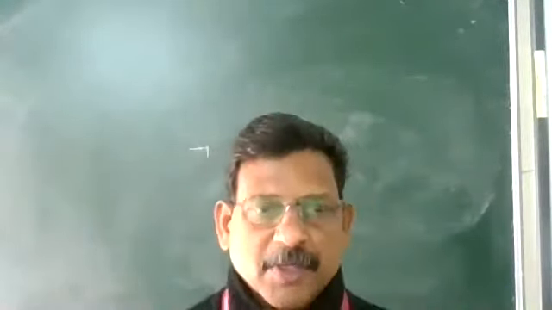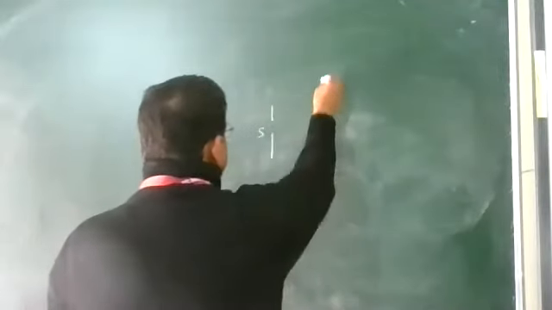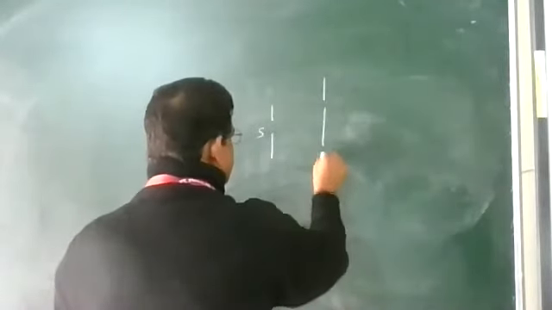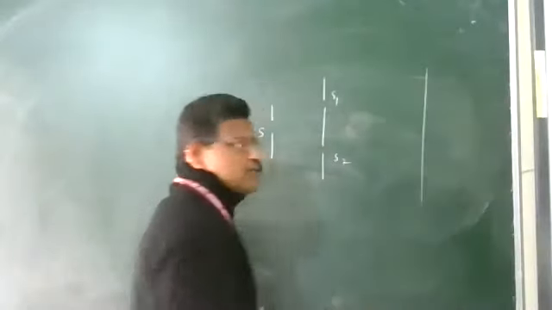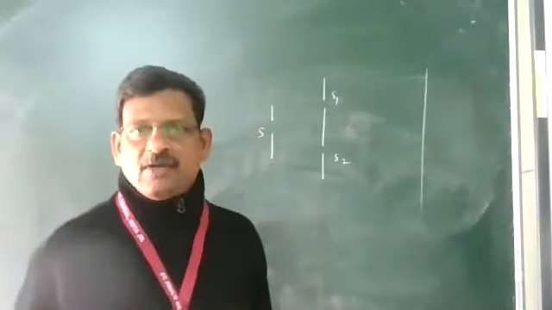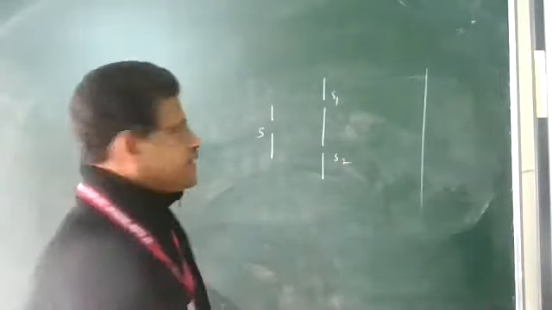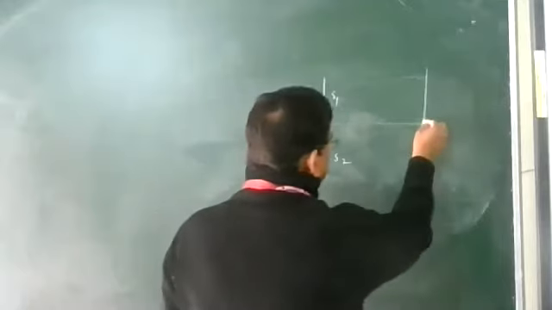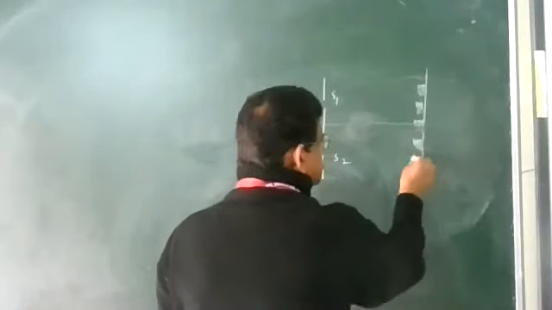Next important point: you are well aware of Young's double slit experiment, and this was a frequent question. In Young's double slit experiment, one source produces monochromatic light. From that we derive S1 and S2, coherent sources. On the screen, we get an interference pattern which consists of a central maximum followed by alternate dark and bright fringes of equal intensity.